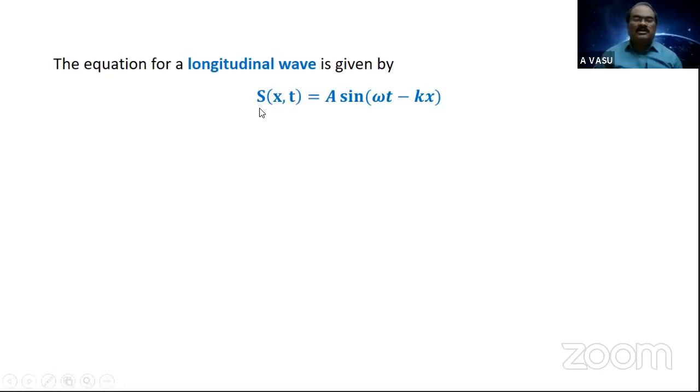Then, in a broad manner, s of x,t equals a sine omega t minus kx. Here we take the same coordinates on both sides. If you want, you can express this with a capital X or in a different font so that you get a clear idea. This is the way the equation for any progressive wave, whether longitudinal or transverse, can be expressed. Students, here we describe everything by taking the transverse wave into consideration. So let us remember y equals a sine omega t minus kx for studying all other parameters.